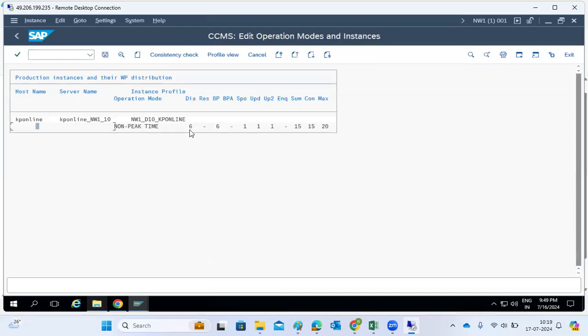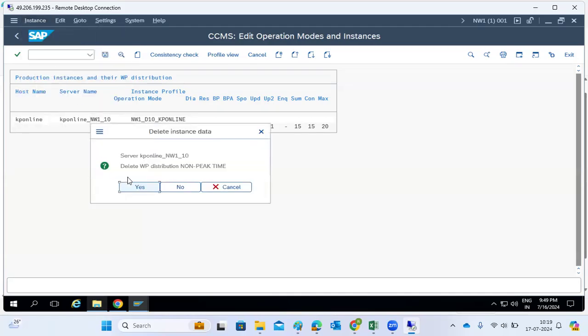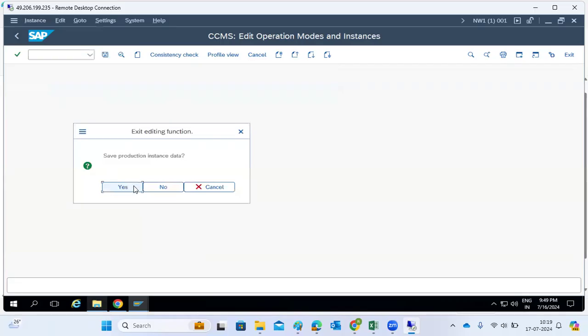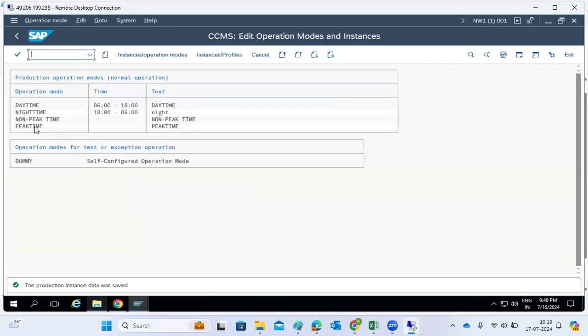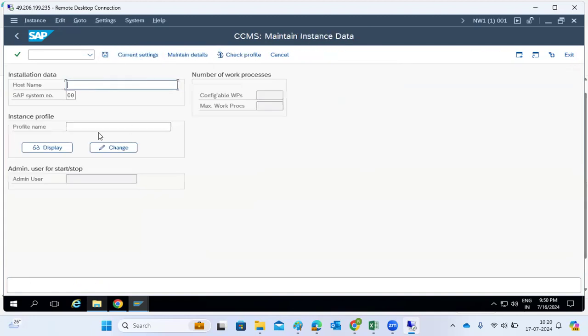Okay, we need to shuffle the work processes here, right? So let me show you once again. Let me delete the entry. Once you assign the timelines here, save the operation modes. So you created peak and non-peak time like that. Just select the peak, click on the instance modes, then click on create the new instance.